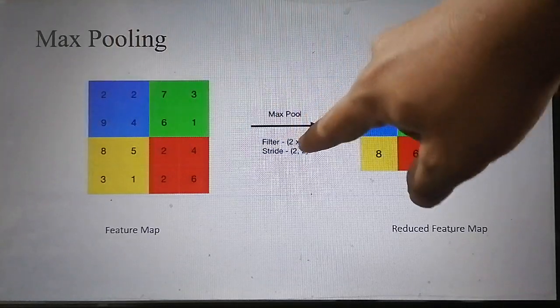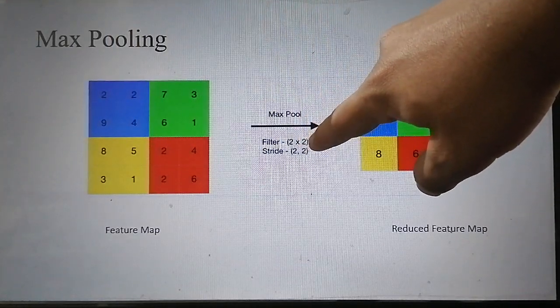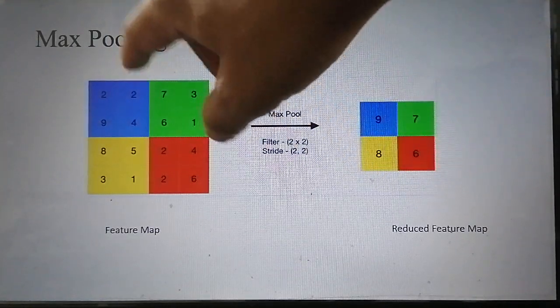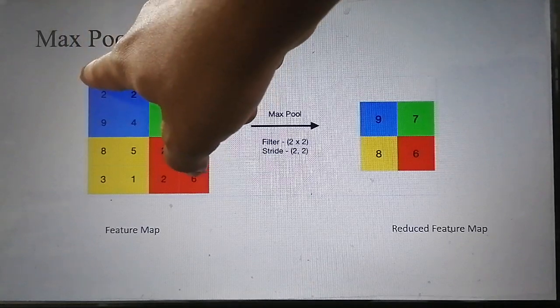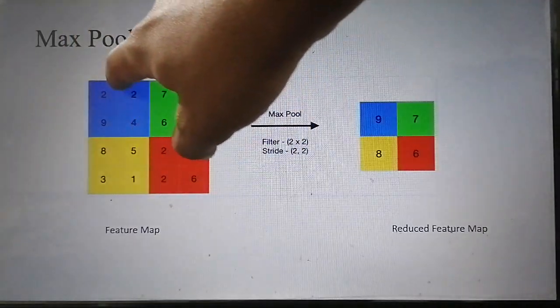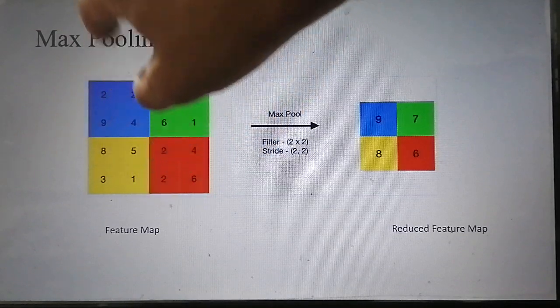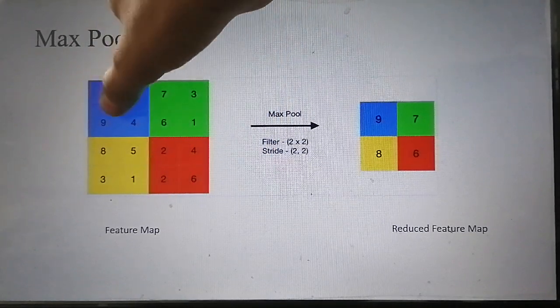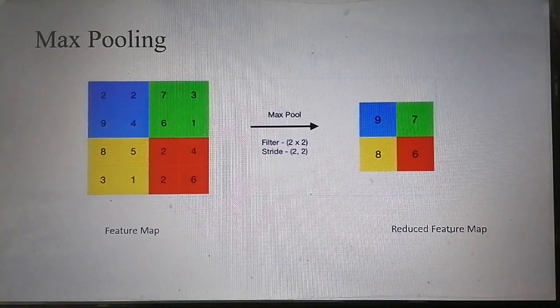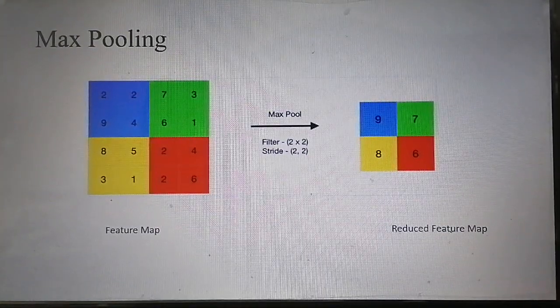Here I have taken a filter of 2 cross 2, so I first project the 2 cross 2 filter, and under this projection the values 2, 2, 9, 4 are present.